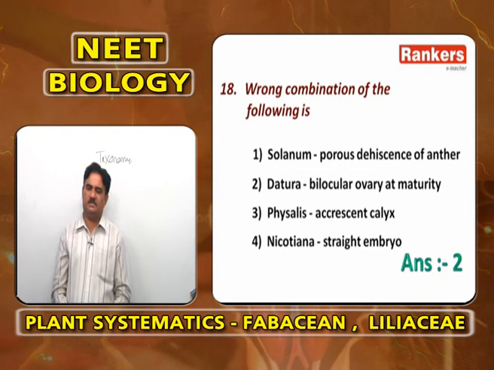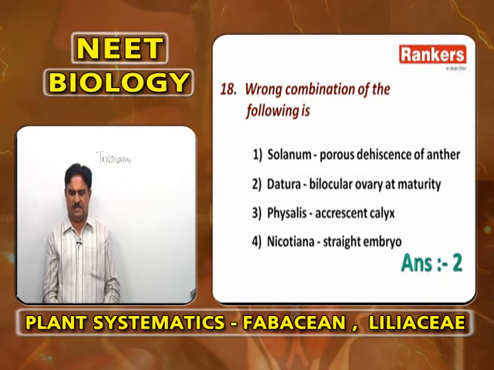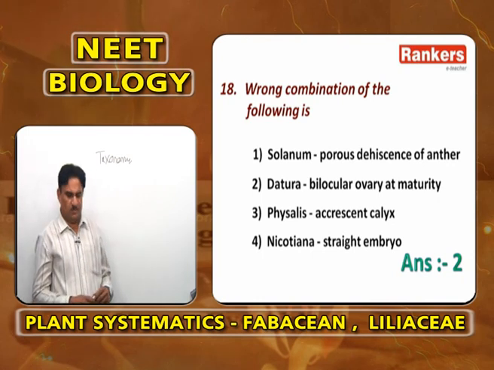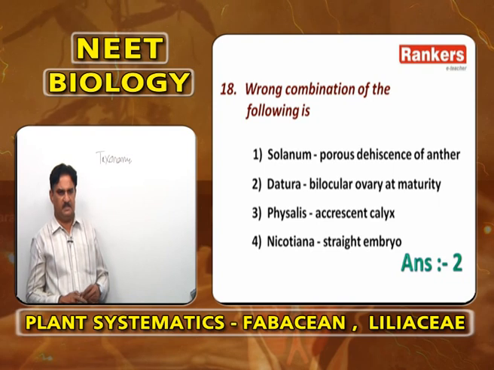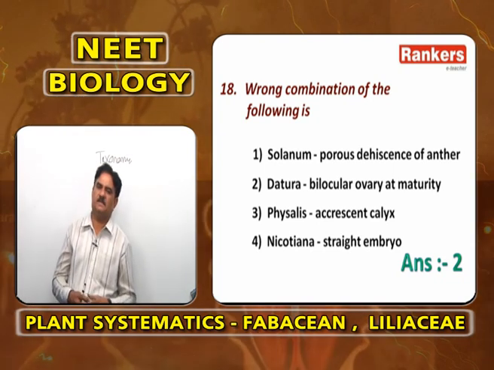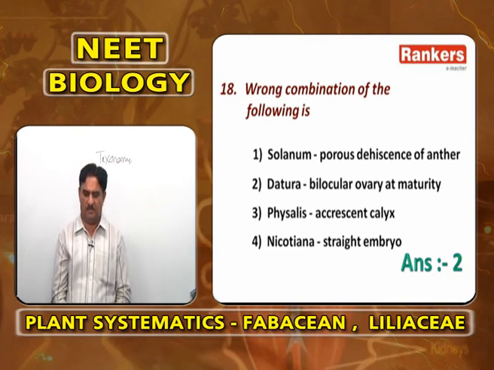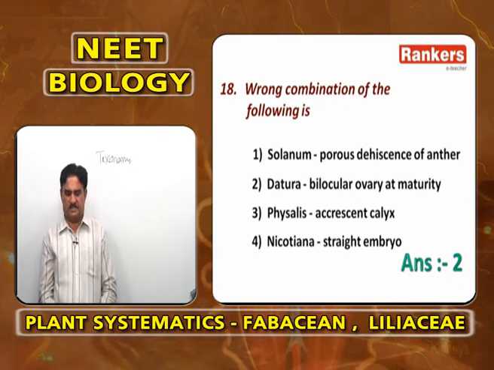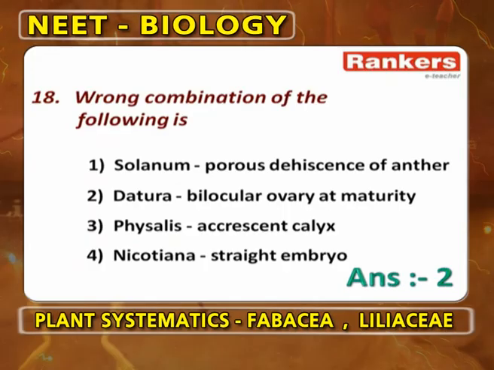Nicotiana straight embryo, just now I told, in all plants it is curved embryo, in Nicotiana it is straight embryo. Datura is bilocular ovary at maturity is wrong. Datura's speciality is because of the formation of a false septum it becomes tetralocular ovary. So Datura becoming bilocular ovary is wrong. Datura is tetralocular ovary at maturity is correct. So answer is 2.